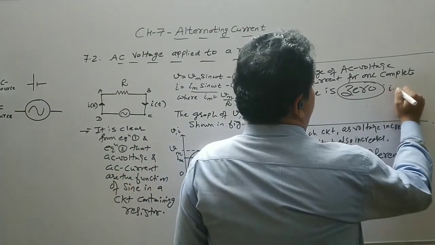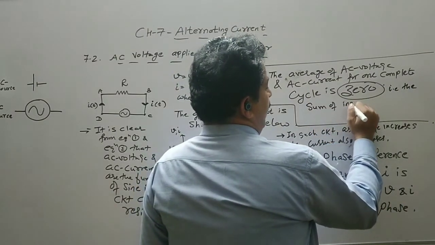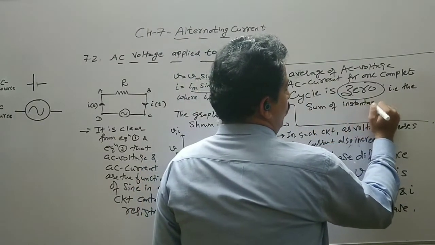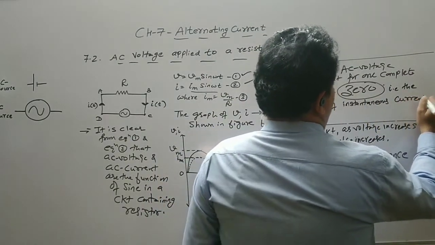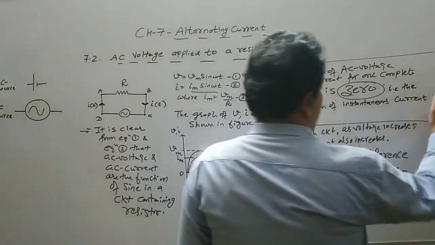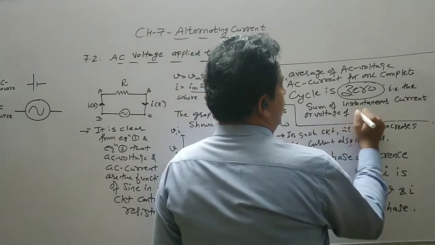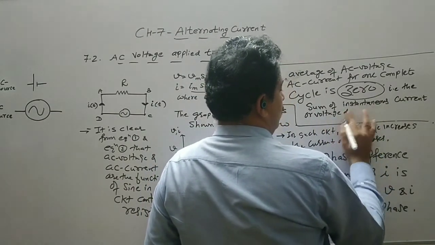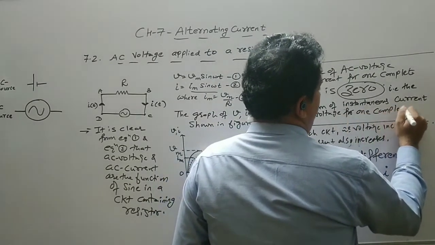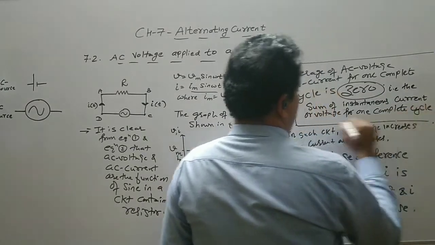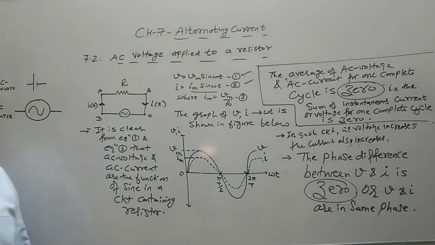In other words, we can write that the sum of instantaneous current or voltage for one complete cycle is 0.